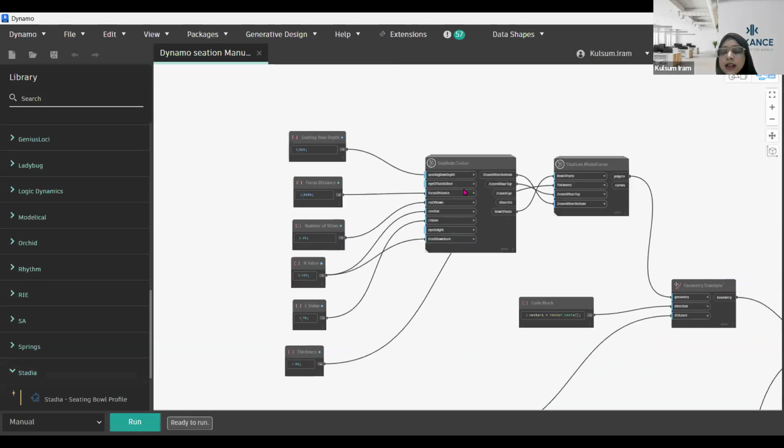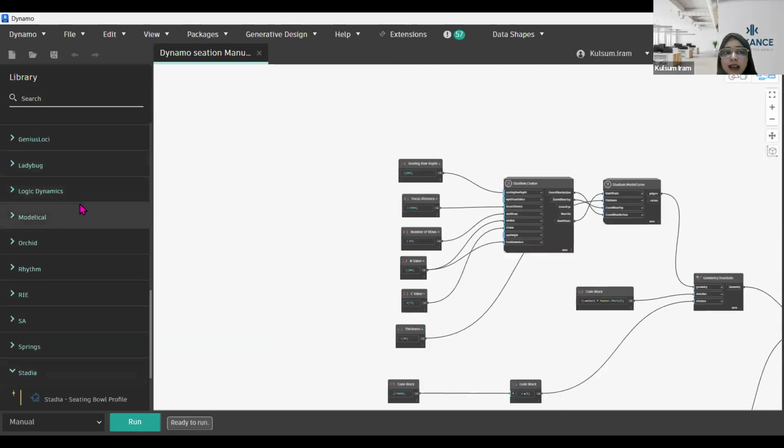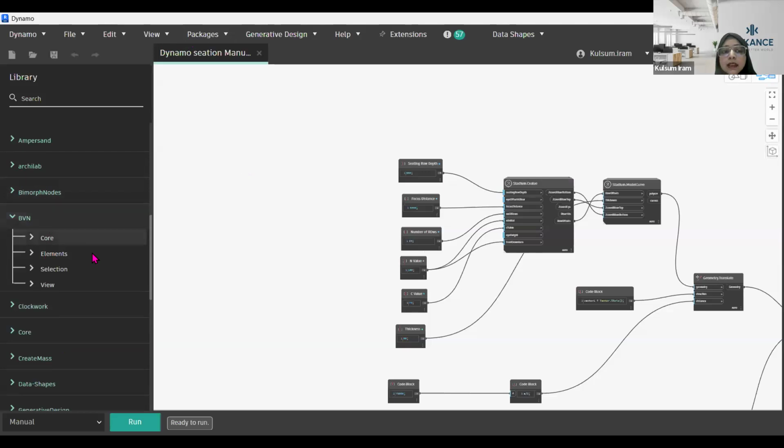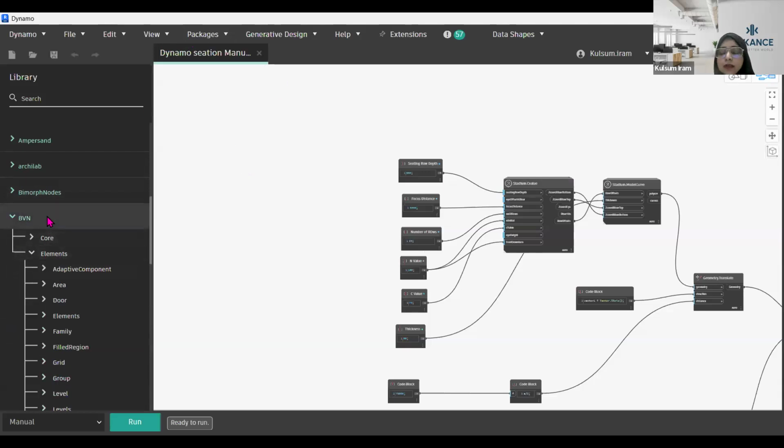Now in this script, I'm going to showcase what I have used and how I have created this particular script. Firstly, I'm going to use a package, which is why I have mentioned package before that. I'm going to use a package by the name of BVN. It's a package created, I'm not sure by whom, I'm just not recalling the name.